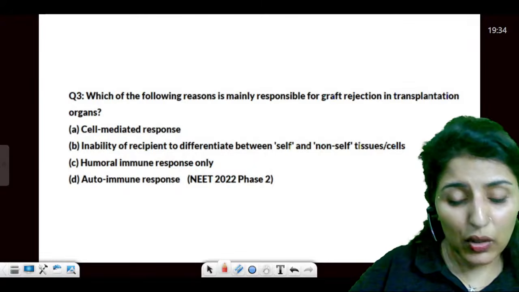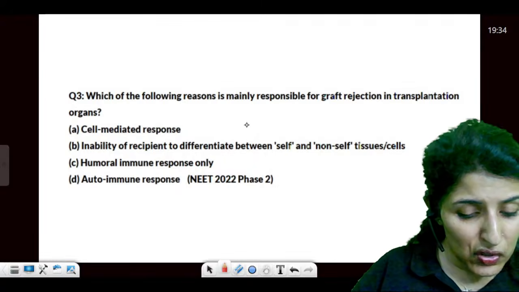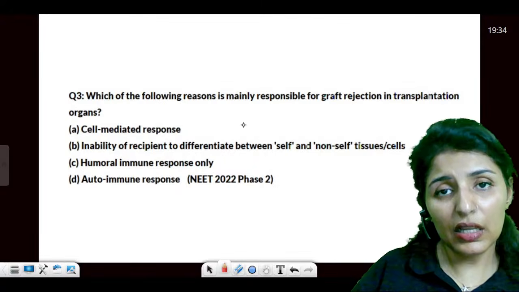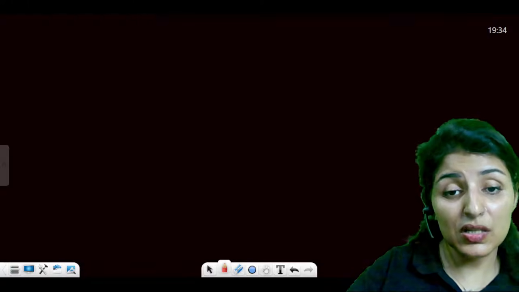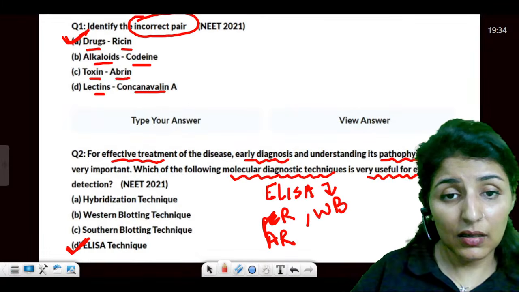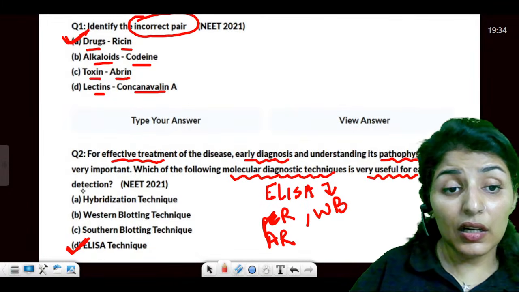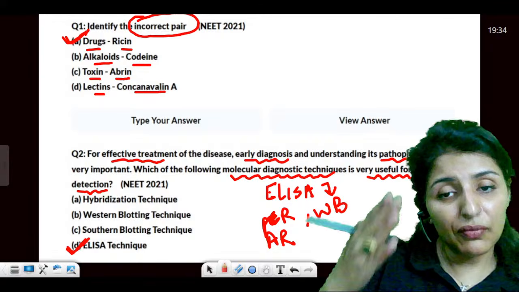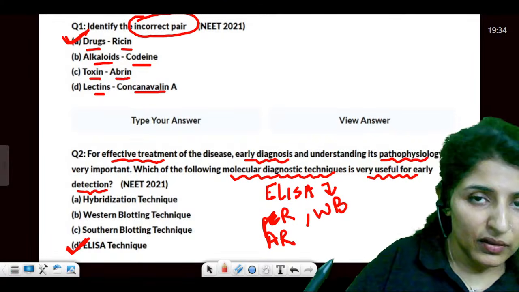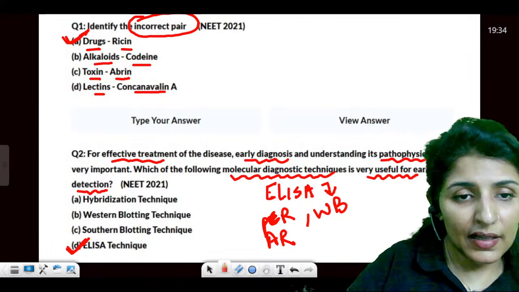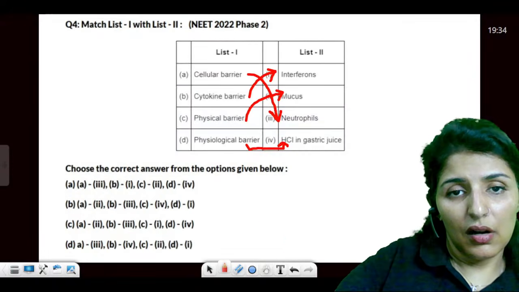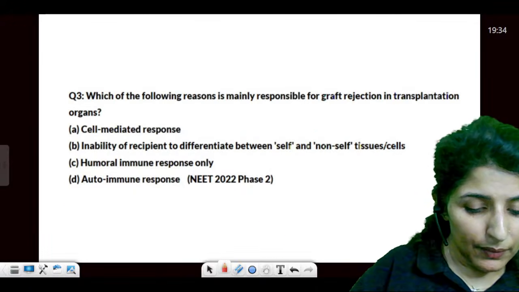What about Western blotting? It is a technique, but the question said most popular. ELISA is very useful for early detection. Western blotting is followed, done after ELISA. Clear? So ELISA is more popular.